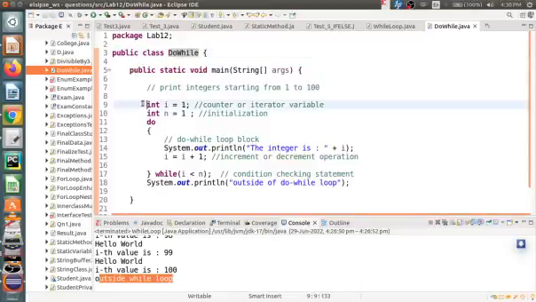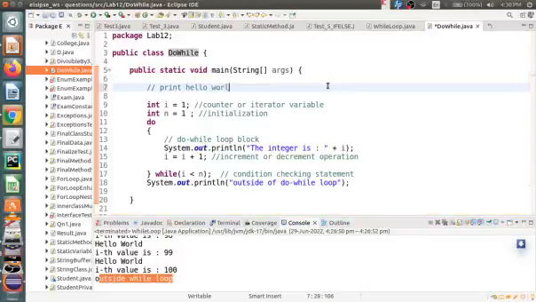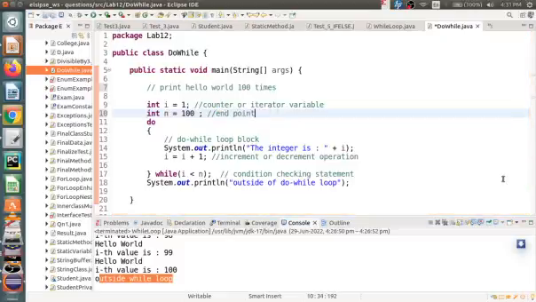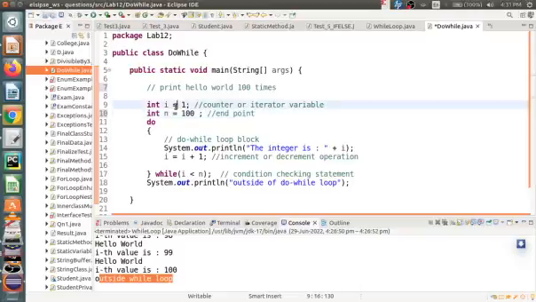Inside that I will write a do while loop for printing hello world 100 times. So how will we do it? I have taken an iterator, that is i, or a counter. I have initialized this one to 1, and I have taken another variable n, and this is our endpoint. Let us take it as 100. And i is equal to 1. Let us start, this is the start point.